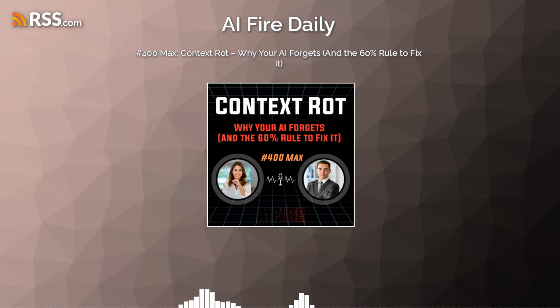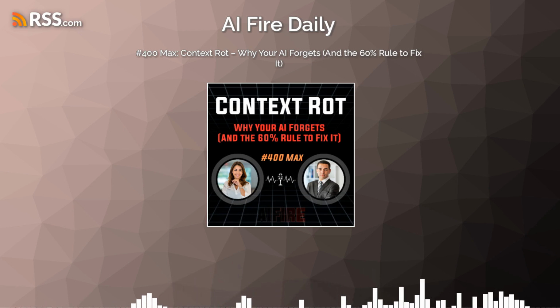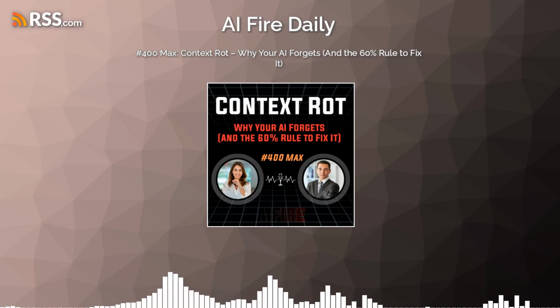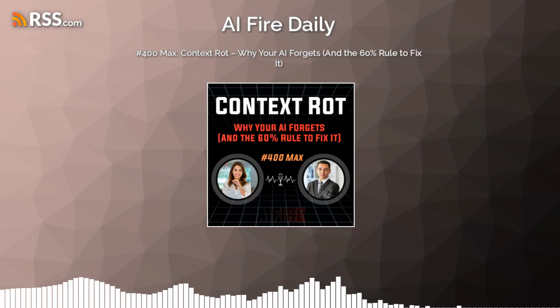Researchers found two distinct patterns for how this memory failure happens. The first pattern kicks in relatively early on in the chat. It happens when the window is under 50% full. They accurately call it the lost in the middle effect.